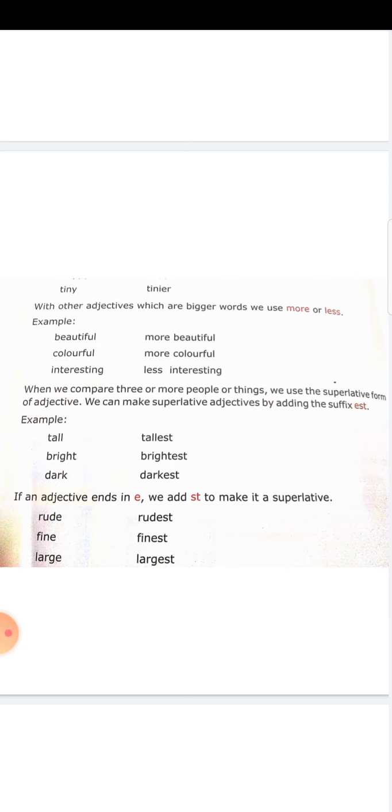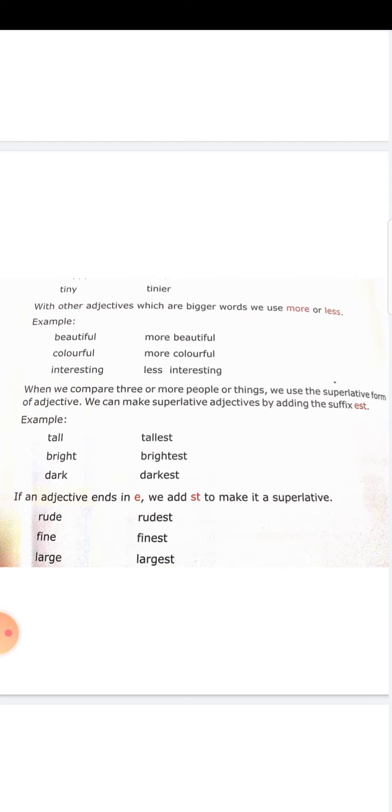When two nouns are compared, comparative degree. When more than two nouns are compared, we use the superlative form of adjectives. To make an adjective a superlative form, we are adding the suffix est. What will you add? est. Repeat. What will you add? est.